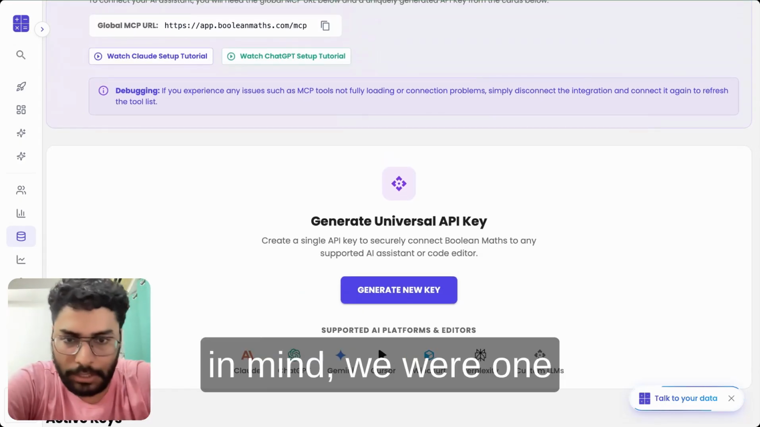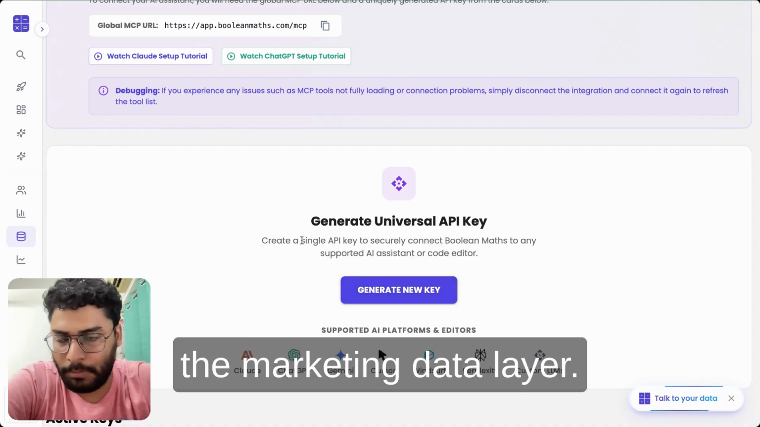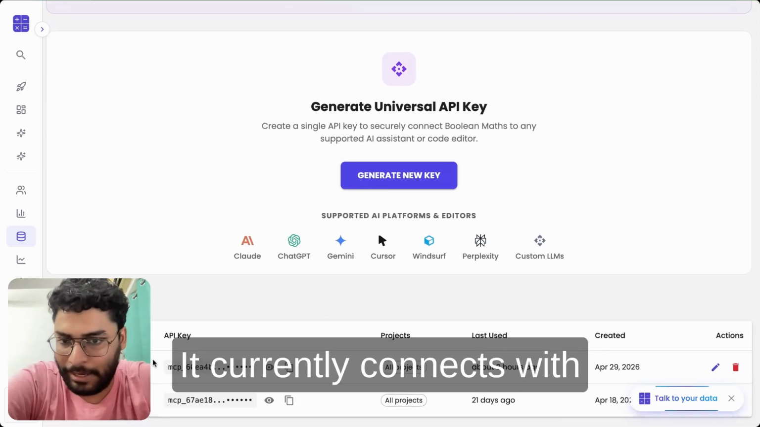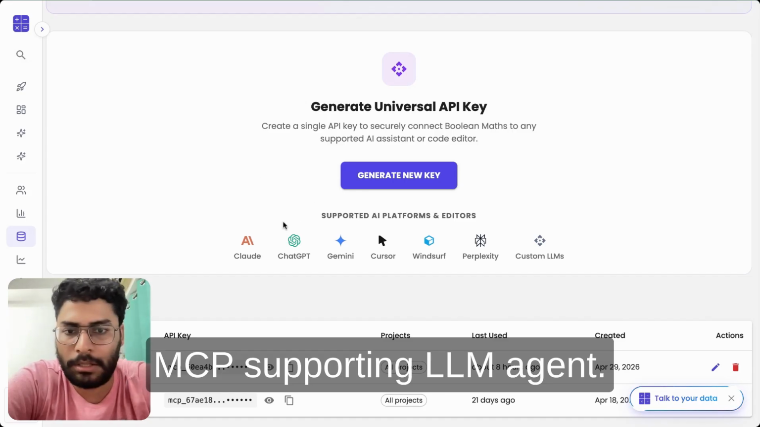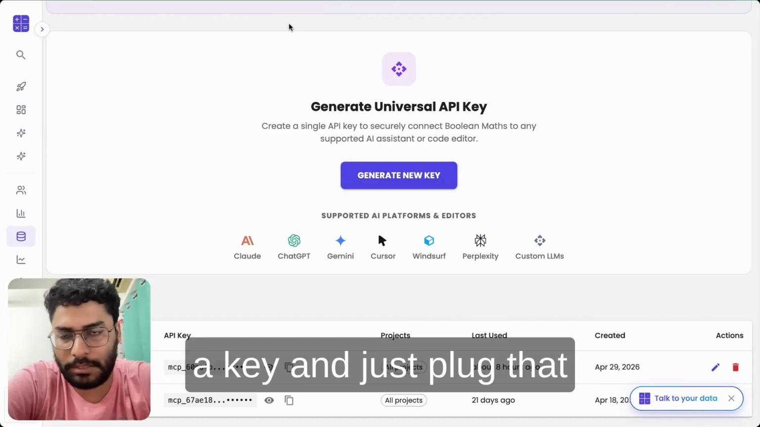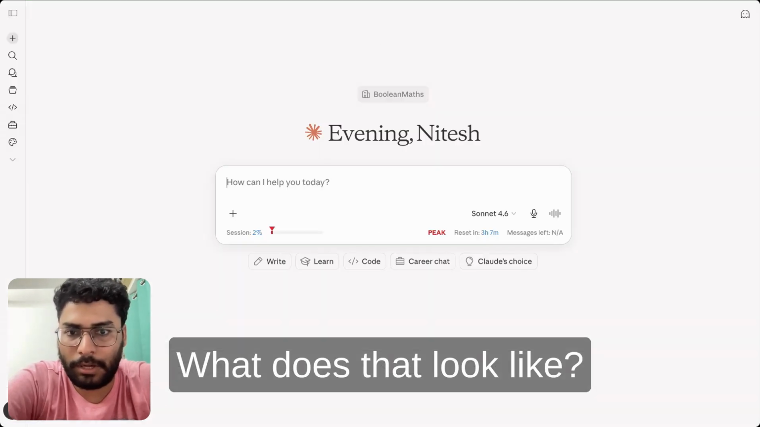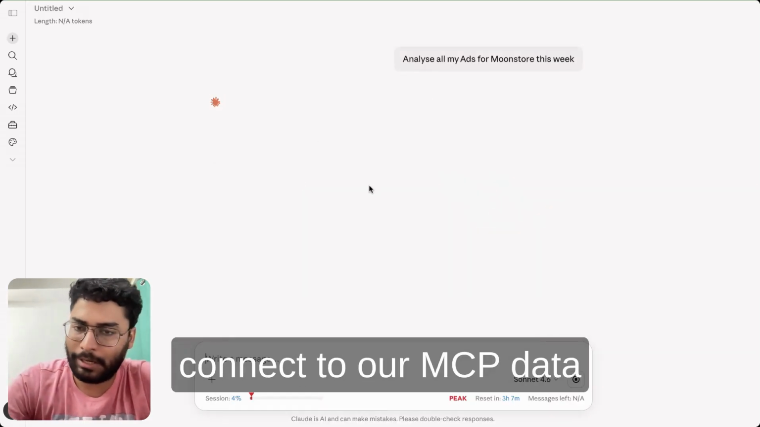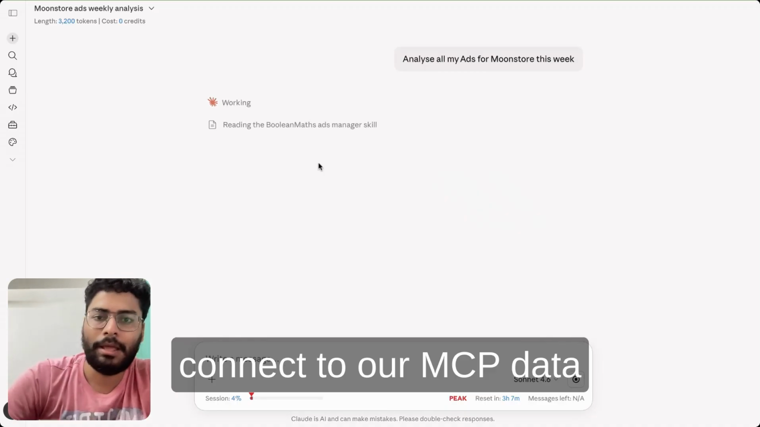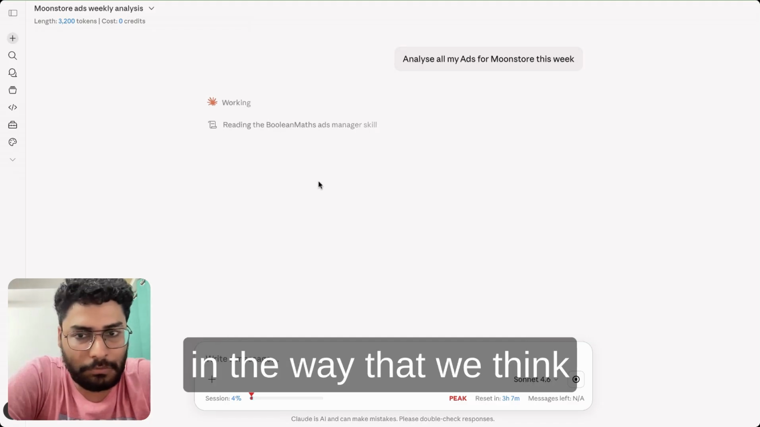With that idea in mind, we were one of the first people to build an MCP for the marketing data layer. It currently connects with Claude, GPT, Gemini, any MCP supporting LLM agent. I can quickly generate a key and just plug that into your LLM of choice. What does that look like? I can simply run any query and it will connect to our MCP data and run analytics in the way that we think it should be done.